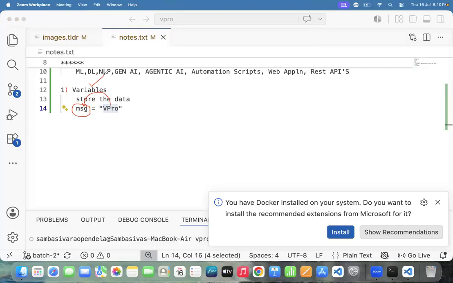Variables are used to store the data. Fine, which data? Say this one. The right side value is stored to the left side variable. Fine. Team, let me go through another example.